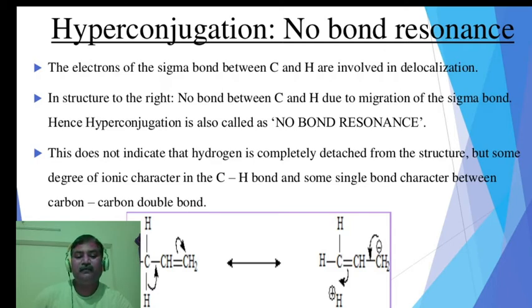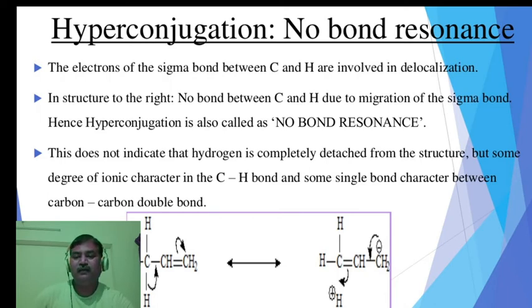There is a migration; this CH bond does not show delocalization now. From the negative side, this gives pi bond formation, and now this pi bond is converted again into a sigma bond. So in this structure there is no bond resonance.